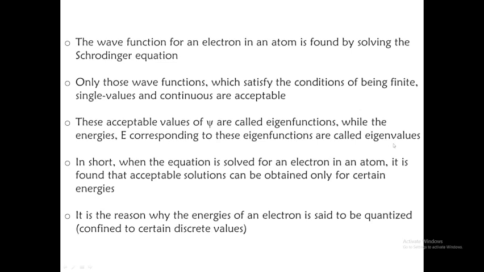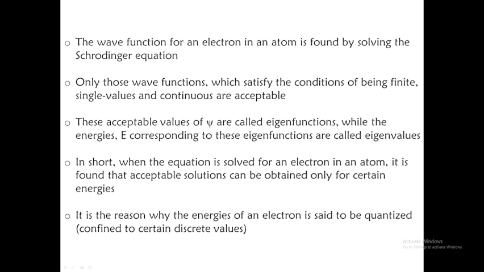In short, when the equation is solved for an electron in an atom, acceptable solutions can be obtained only for certain energies. So only certain energies are acceptable. We will be discussing it later, then you will understand it more clearly.